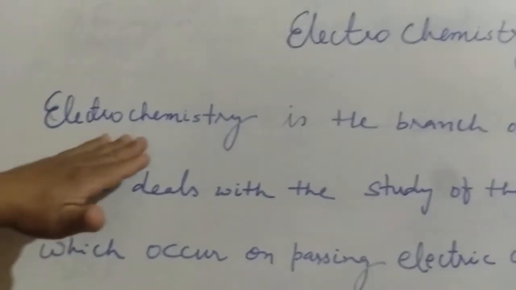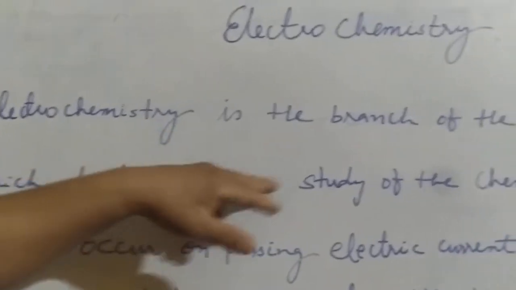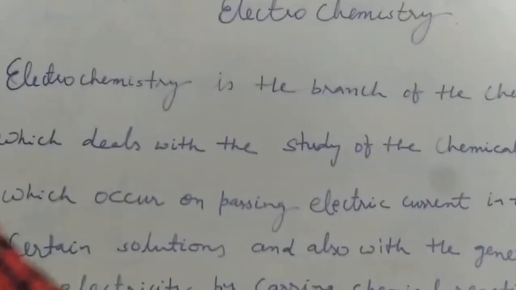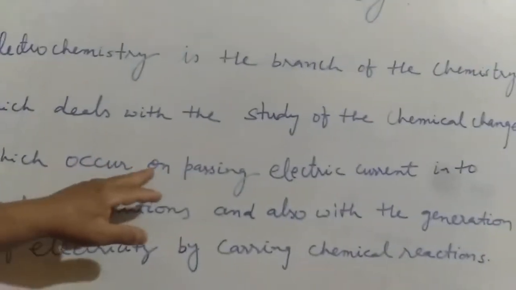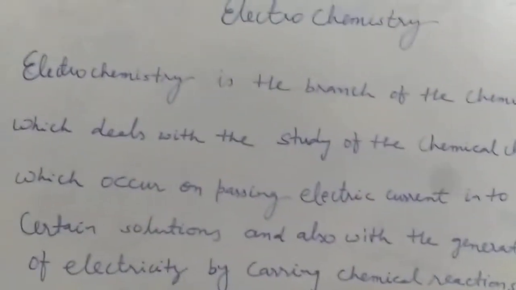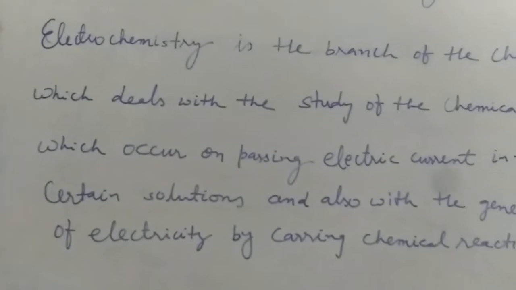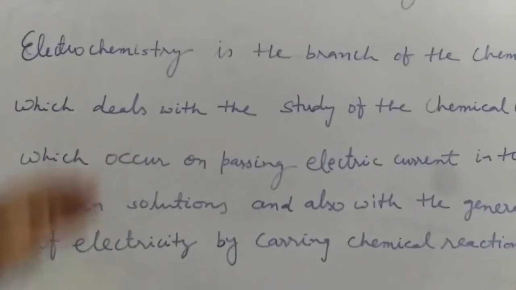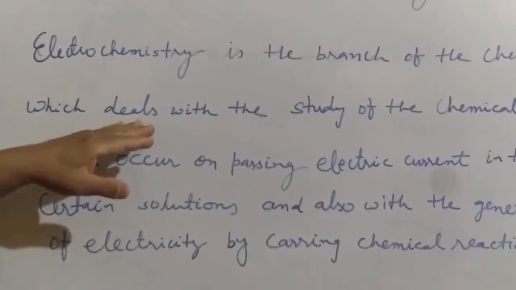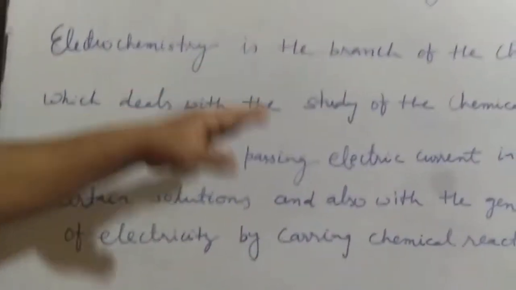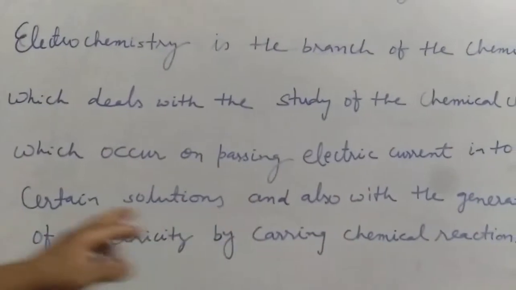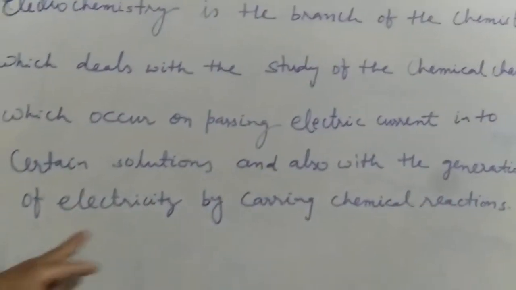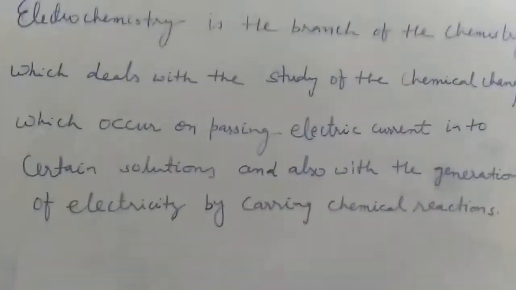So you can say electrochemistry is the branch of chemistry which deals with the study of the chemical changes which occur on passing electric current. You all know this phenomenon we call electrolysis, or more precisely, conversion of electrical energy to chemical energy in certain solutions, and also the generation of electricity by carrying out a chemical reaction.